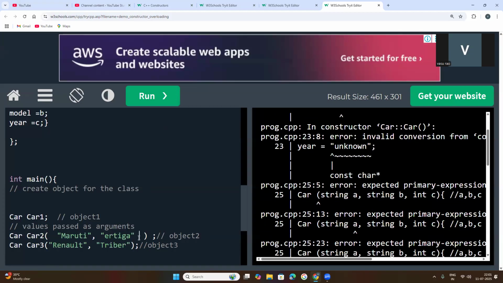Okay. So here you need to pass these values, as year. Year is integer, no need to keep it in string. Year, suppose 2024.